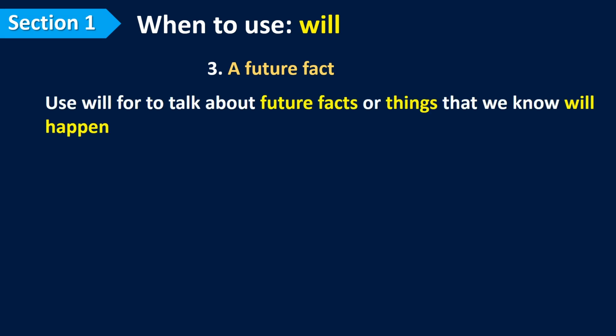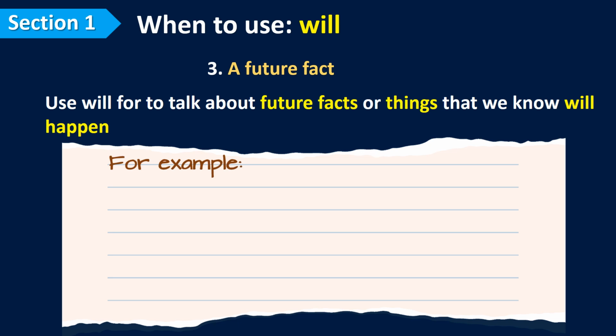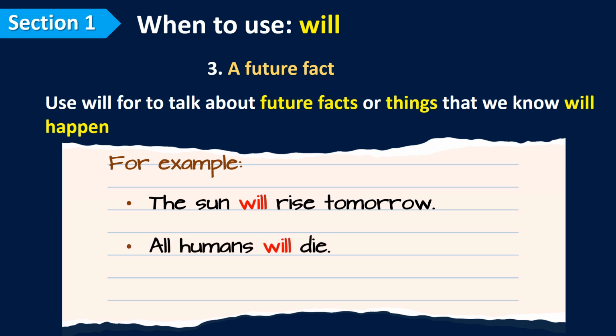Now the third case, a future fact. We use will to talk about future facts or things that you know will happen. For example, we say, the sun will rise tomorrow. All humans will die. The world will end one day.